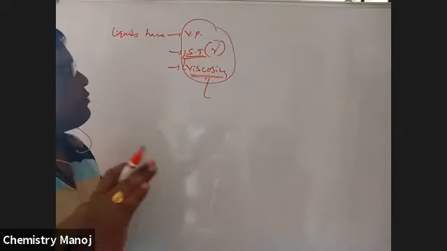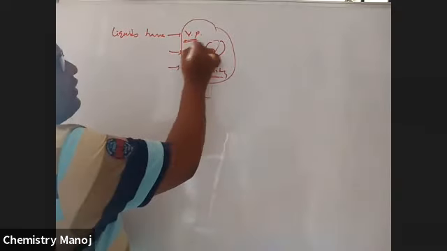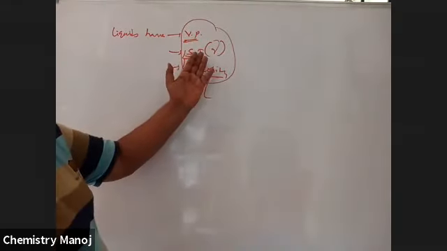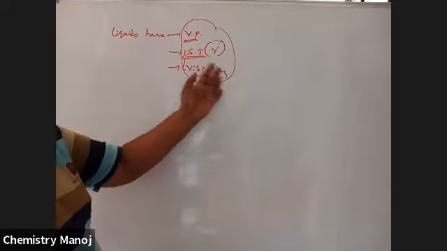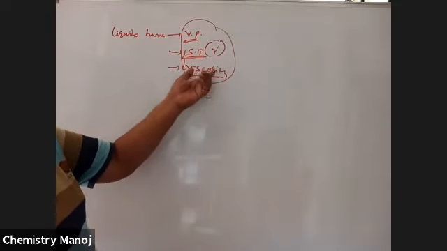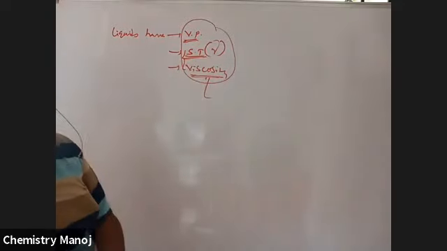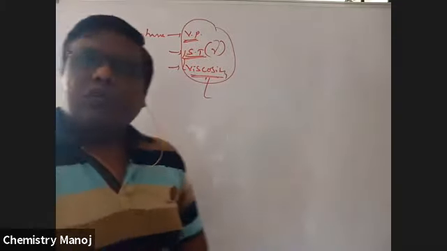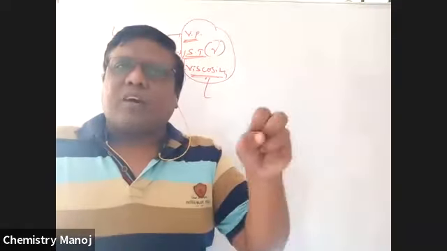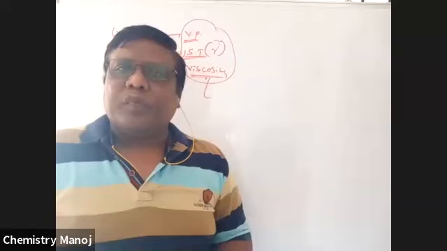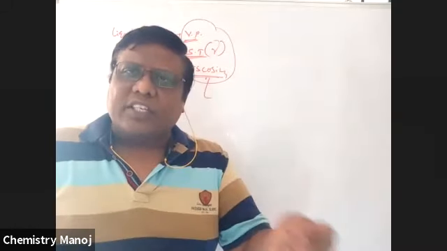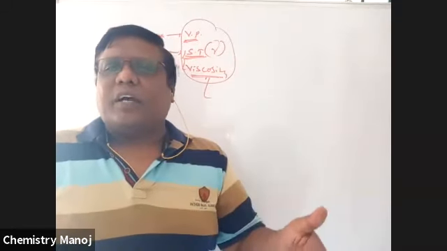Now I am going to explain only the vapor pressure of the liquid here. For surface tension and viscosity, I will explain only the formula, units, definition, a few properties, and the effect of temperature. So what is our aim? It is the complete concept of vapor pressure.